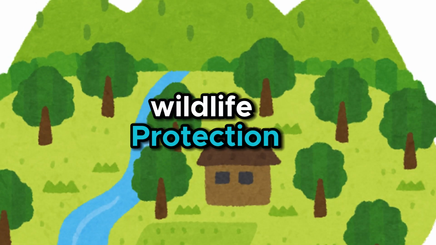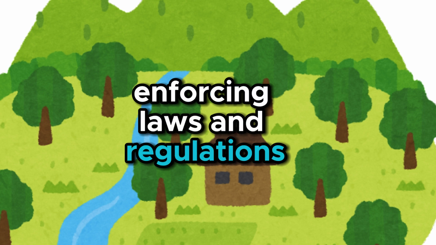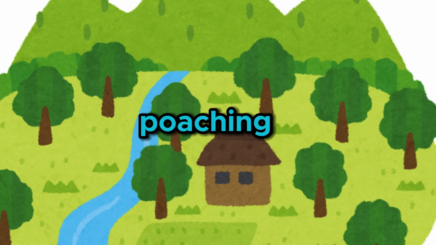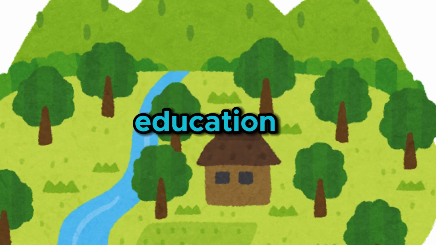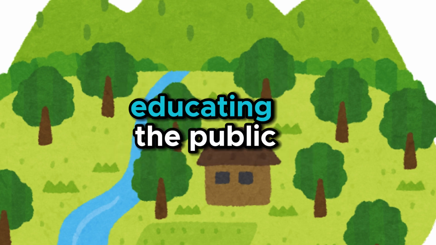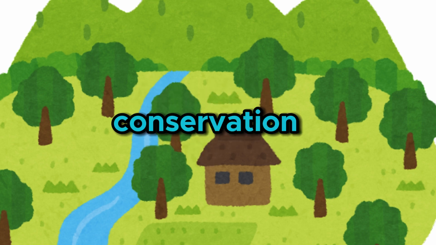Wildlife protection. Enforcing laws and regulations to protect endangered species from poaching and habitat destruction. Environmental education. Raising awareness and educating the public about the importance of conservation and sustainable living.